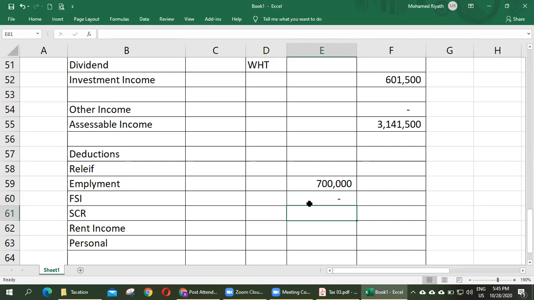Foreign service income, he doesn't have any foreign income. And senior citizen, is Bimal a senior citizen or not? He's not a senior citizen. Therefore, he is also not eligible for that.